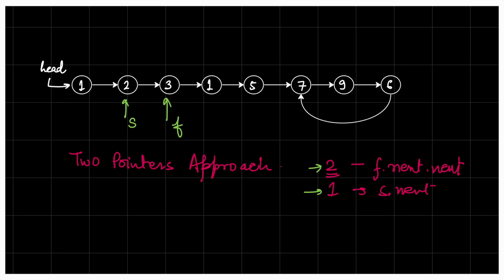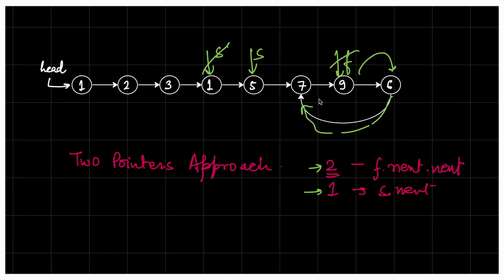Now again the same thing will repeat. Slow will come to this, fast will move by 2 positions and come to this. Again, slow will move to this and fast will move by 2 positions, that means fast will come to this 9. Again the same thing will happen. Slow will come to this and fast will go to the next of 9 and then the next of 6, that means this position, so fast will come to this.